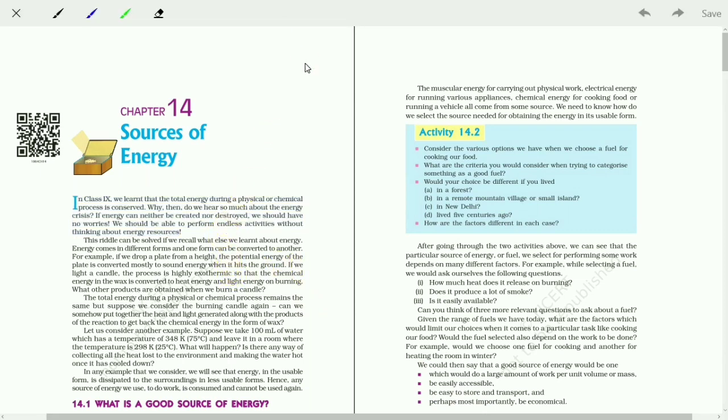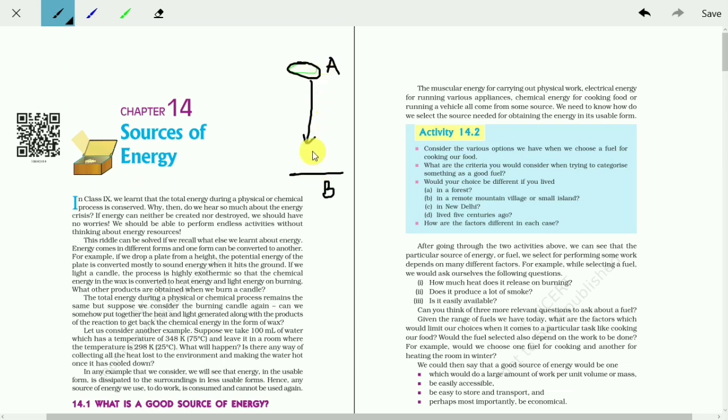First of all, suppose we have taken one plate and let the plate fall down from the point A. Suppose this is the point A and it is falling down, and this is your ground, so this is the point B. At the point A, what is the total energy? Potential plus kinetic. At the point B, total energy, potential plus kinetic. Energy will be conserved. What is the energy transformation from A to B? All the potential energy stored at the point A will be converted into kinetic energy at the point B. But total energy is conserved.